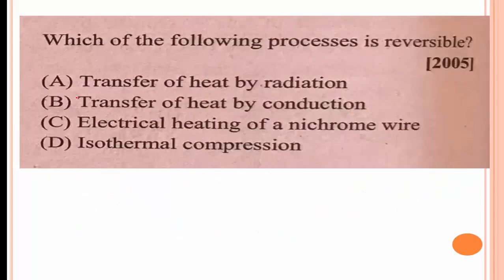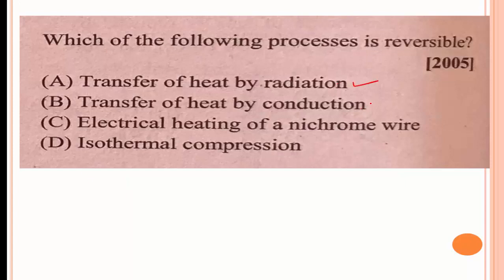The next problem is, which of the following processes is reversible? Option A is the transfer of heat by radiation. Here the 4 options are given. Out of these 4 options, which of the following processes is reversible? Option A is the transfer of heat by radiation.